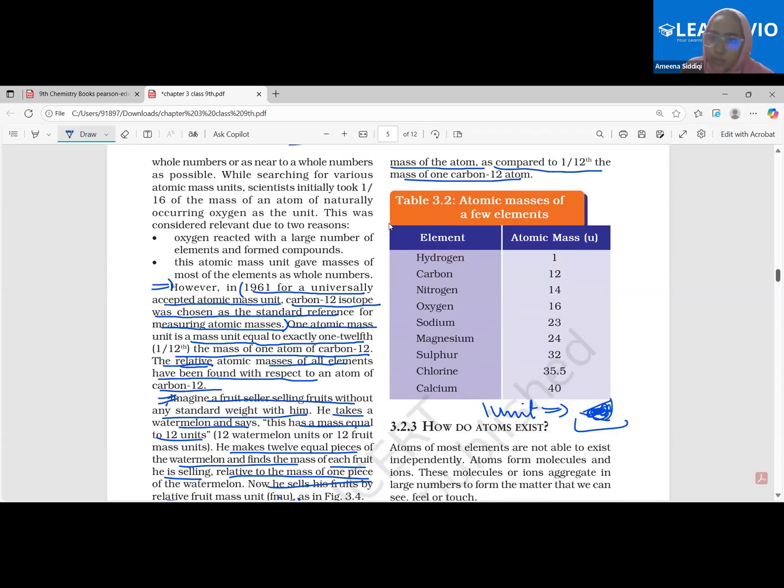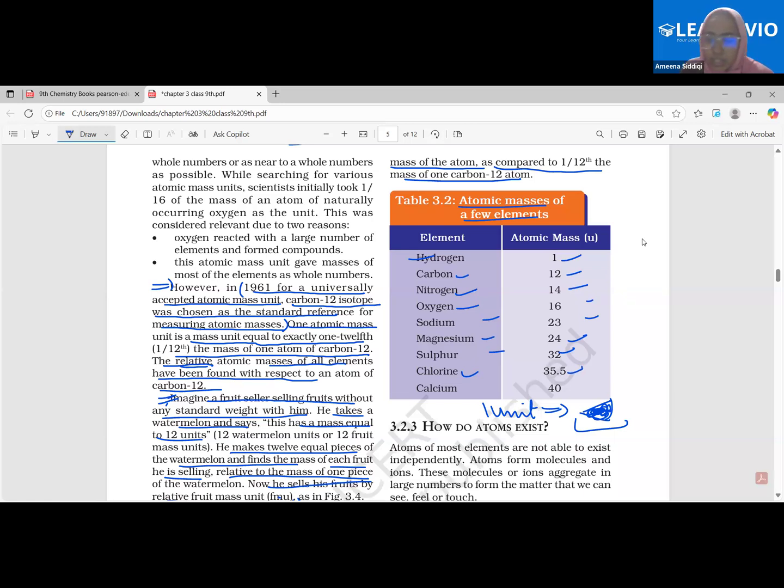Fine. So atomic masses of a few elements: hydrogen 1 unit, carbon 12, nitrogen 14, oxygen 16, sodium 23, magnesium 24, sulfur 32, chlorine, beta, 35.5. See, it is written as 35.5 because we have taken the average value.